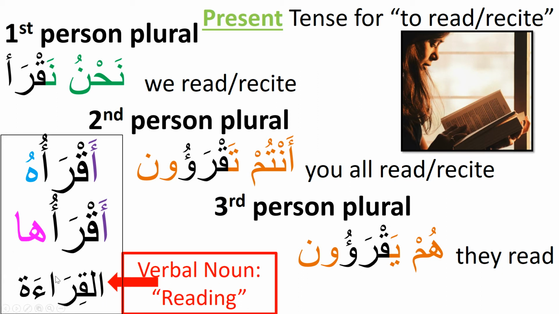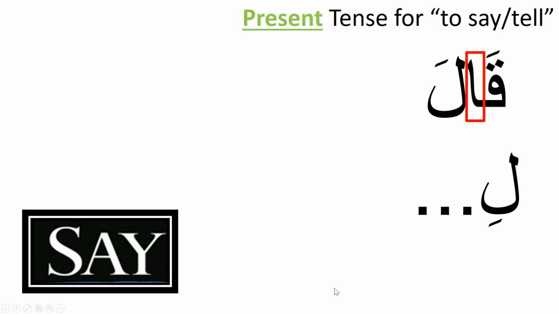And then the verbal noun here is a much different form. It's al-qira'a. And notice how you have a free-floating, freestanding hamza here, which is unique to the rules of hamza as well. In this case, it's not taking a seat. I'm not going to get into the complex rules of the hamza seats or the absence of the seats. But this is al-qira'a, reading. Al-qira'a jayyida, reading is good, right?